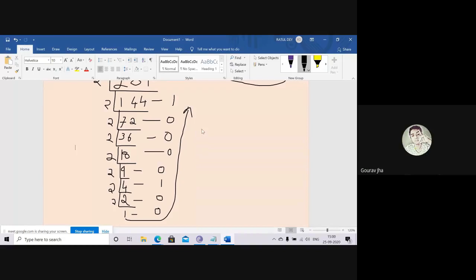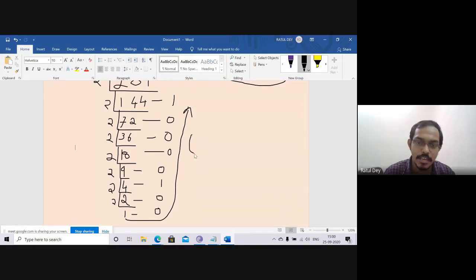Yes, sir. So I just write the same thing here: 1 0 0 1 0 0 0 0 1. So this base is binary. So you can see 1 0 0, next is 1 0 0, next is 1. So can anyone say how can we convert this one to the decimal number system?